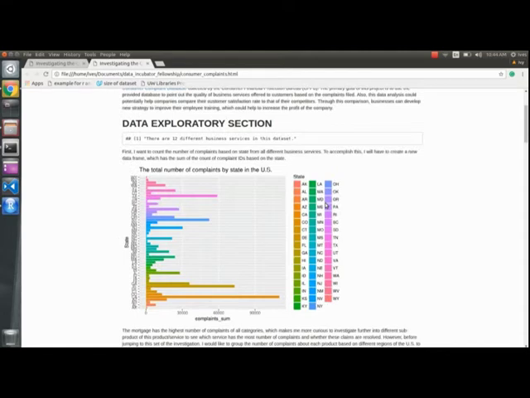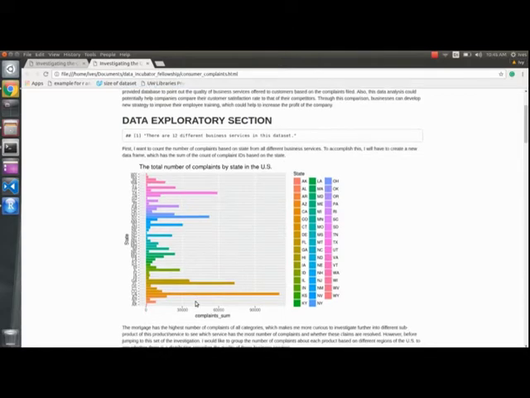So to start my data exploration part, I generated a horizontal bar plot which shows the total number of complaints by state. Based on this bar plot, we can see that California, which is representing right here, has the largest number of complaints in comparison to the other states. However, one thing that should be noted here is that this plot did not really factor in the population distribution within the US, and therefore it totally can be skewed.